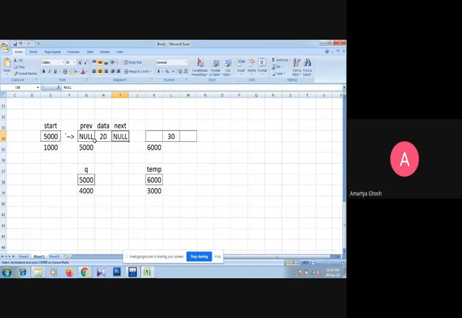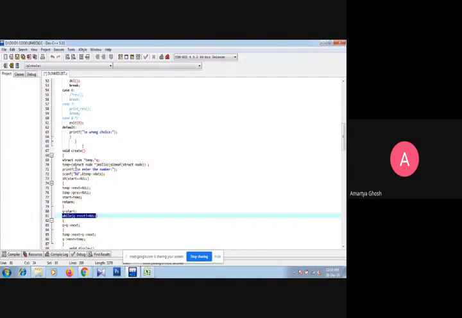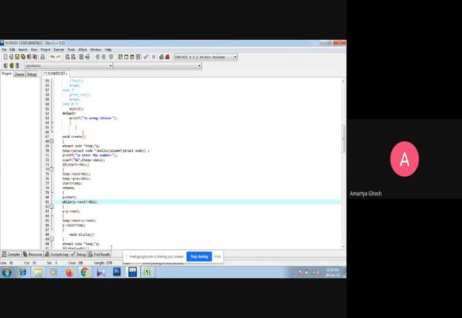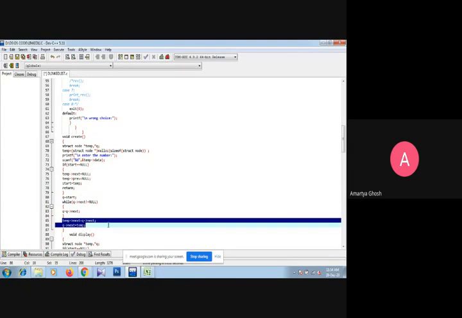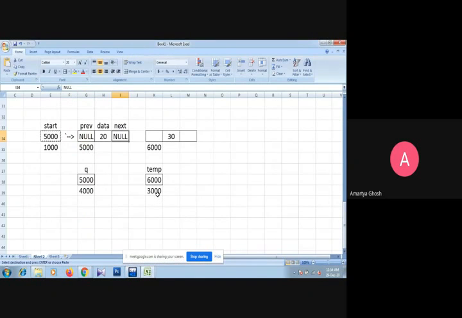But because this is the first node, the condition q arrow next is not equals to null is not satisfied, because q arrow next is equal to null right now. So after the while we go to this line, and this line indicates what our job is basically.